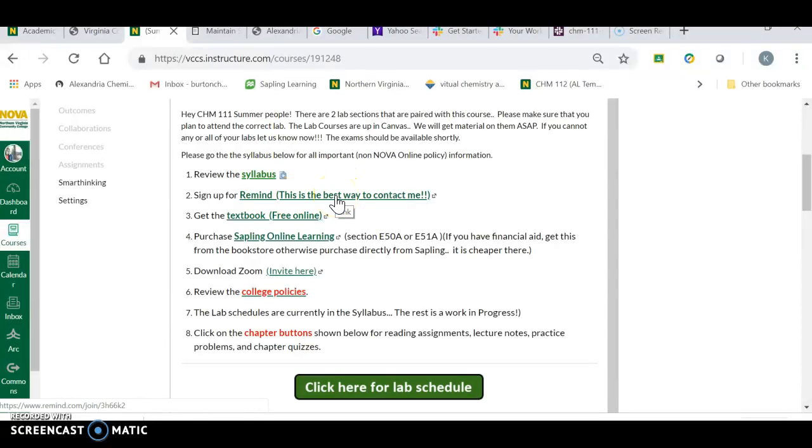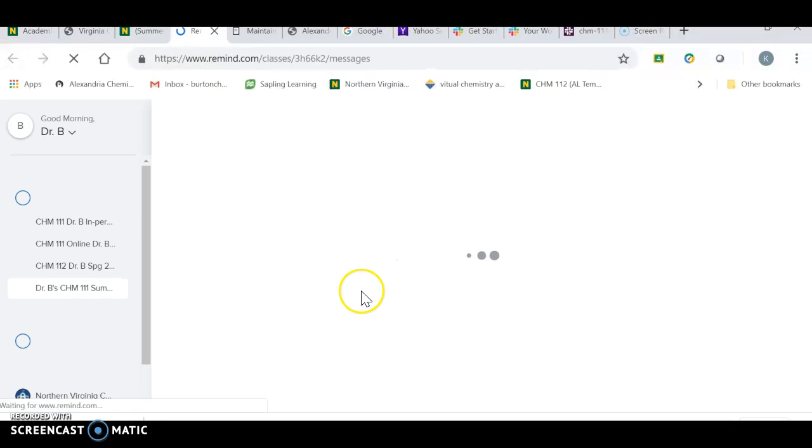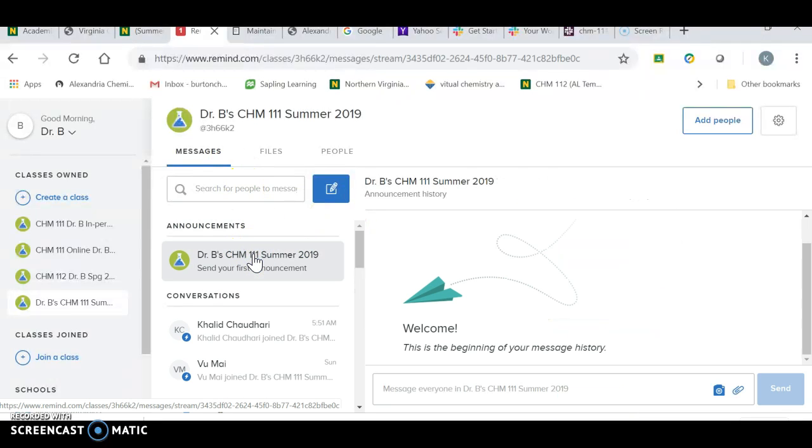Remind is a texting program. Please put the Remind app on your cell phone and your computer. It is by far the best way to contact me. When you click on this Remind and open it, you'll go straight into my class after you sign up, and then you can email me anything you want.